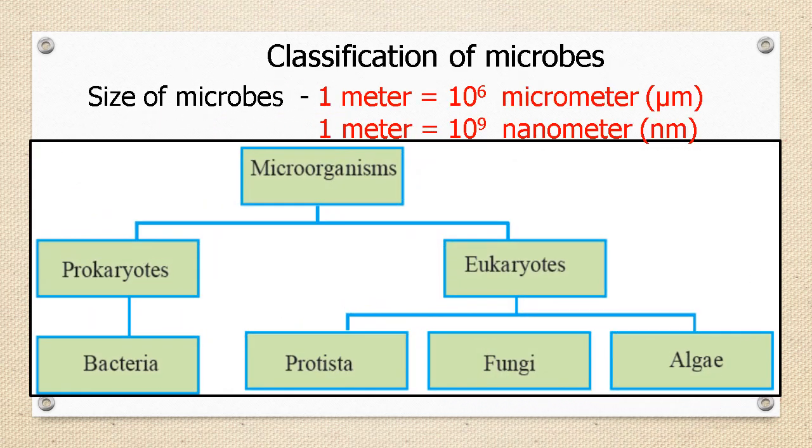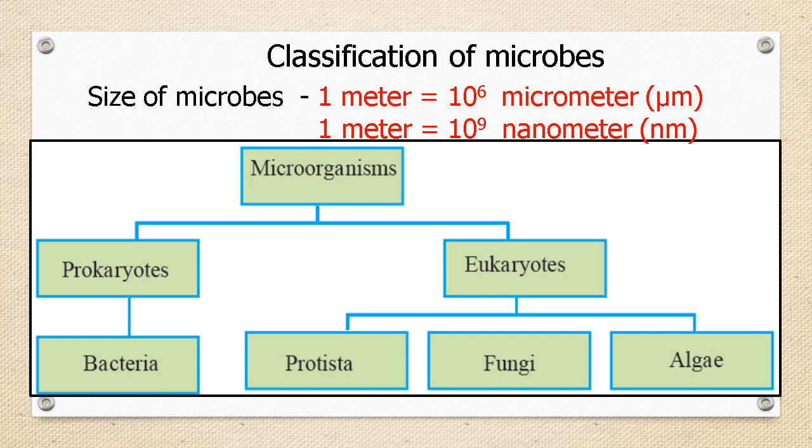Students, as I told you, microorganisms are very small. Let us try to understand how small they are. Micrometer and nanometer are the units to measure the size of microorganisms. 1 meter is equal to 10 raised to 6 micrometers and 1 meter is equal to 10 raised to 9 nanometers. I think now you have got an idea about the size of microorganisms.